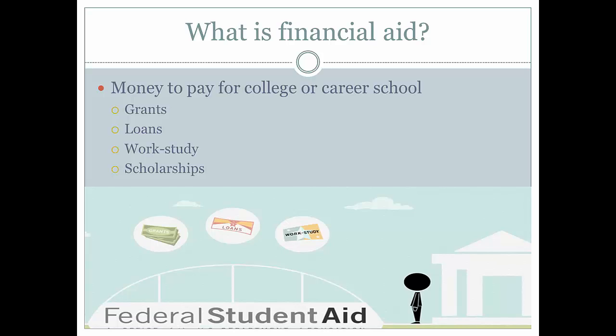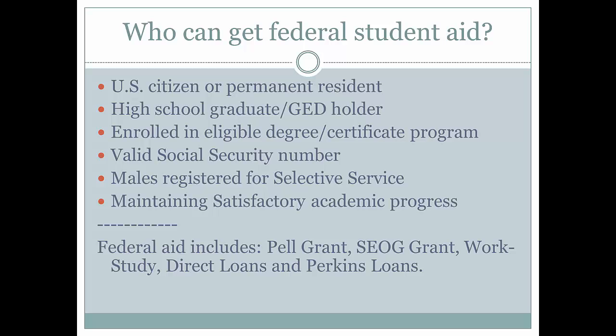Lastly, scholarships are funds that students can receive which do not need to be repaid. Scholarships are usually based on academic merit, but can also be based on a student's interests, hobbies, religion, ethnicity, and/or financial need. Here's another question. Who can receive federal student aid?